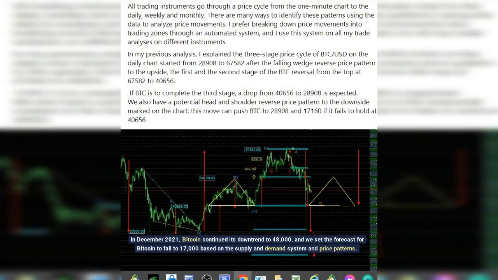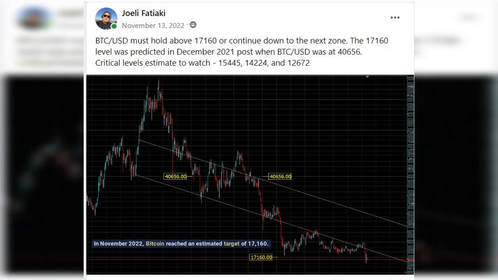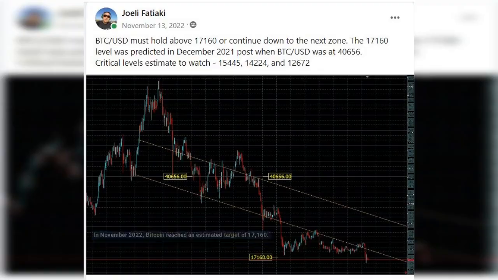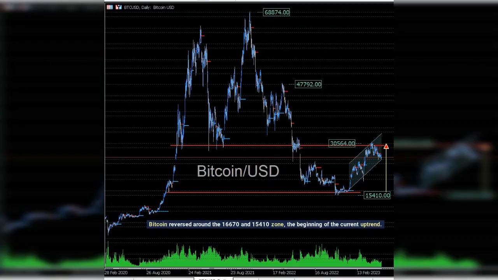In December 2021, Bitcoin continued its downtrend to 48,000, and we set the forecast for Bitcoin to fall to 17,000 based on the supply and demand system and price patterns. In November 2022, Bitcoin reached an estimated target of 17,160. Bitcoin reversed around the 16,670 and 15,410 zone, the beginning of the current uptrend.